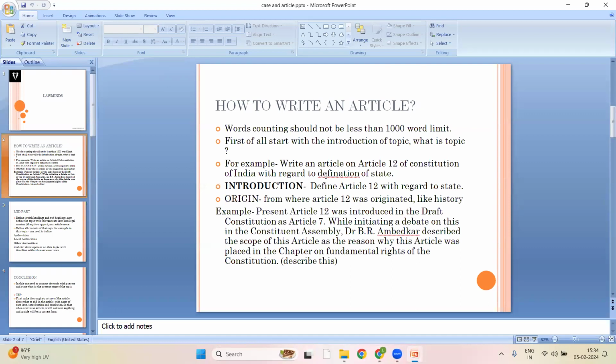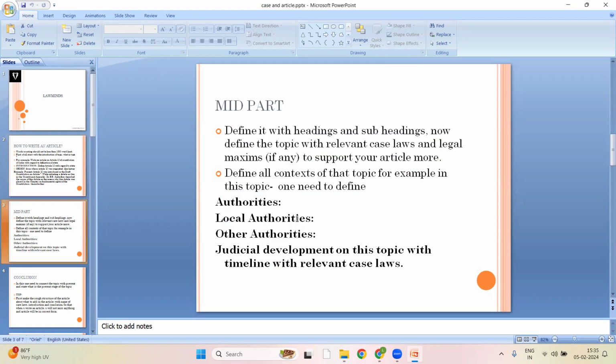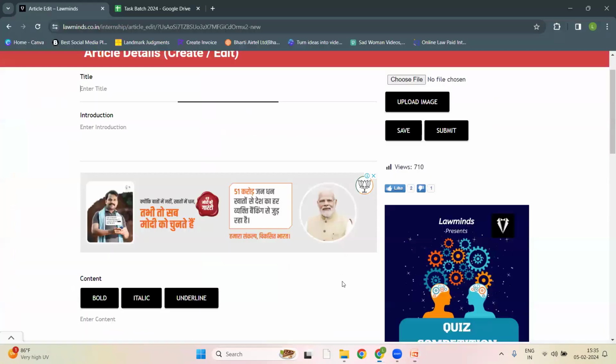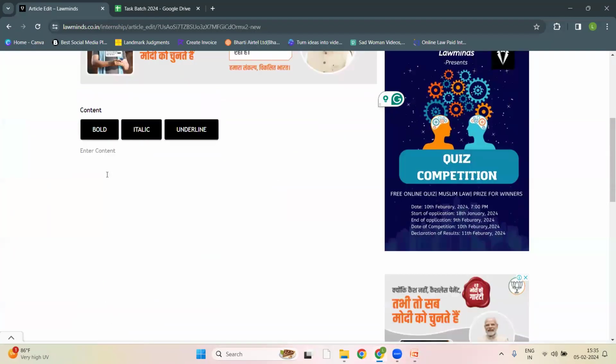Then you have to write the origin of the topic in the introduction itself. For example, present Article 12 was introduced in the draft constitution as Article 7. Okay, then we are coming to the mid part of the article. Introduction, then content. In the content, you will write all the things regarding the article, that is the mid part.